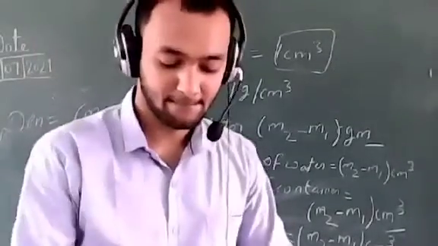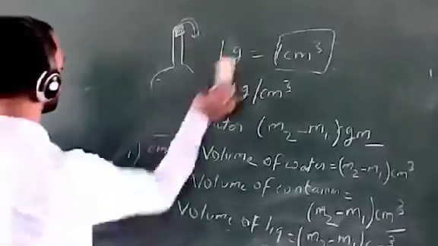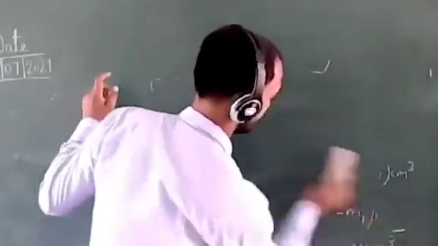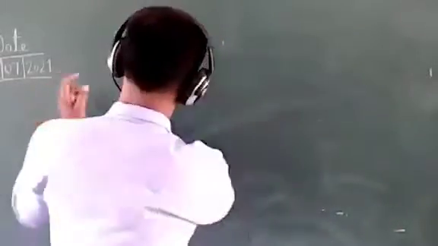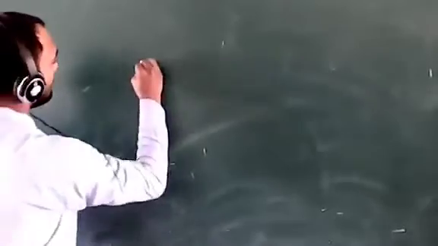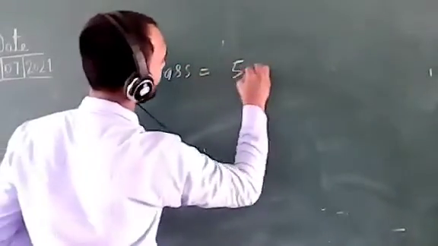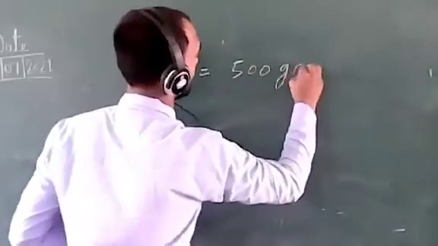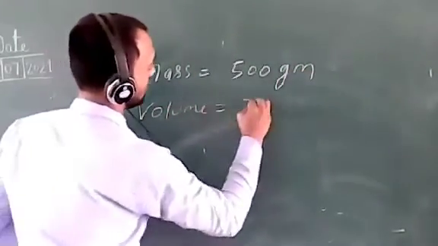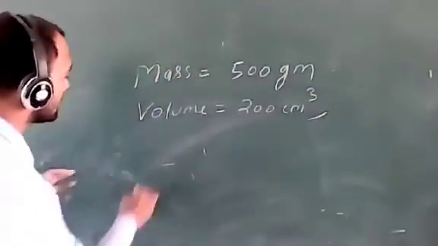Now let's solve a small numerical. If the mass of any substance is given as 500 grams and its volume is given as 200 centimeter cube, you have to find out the density.